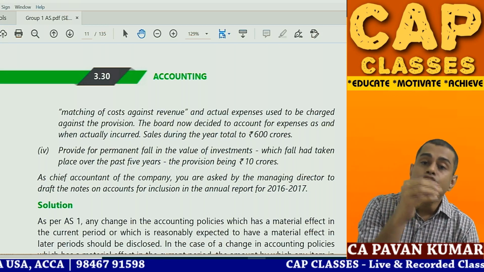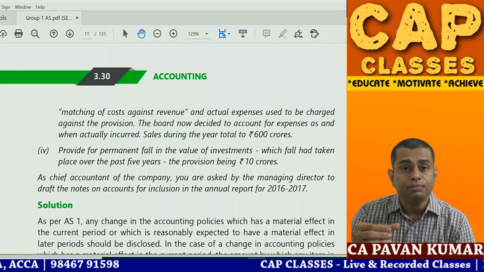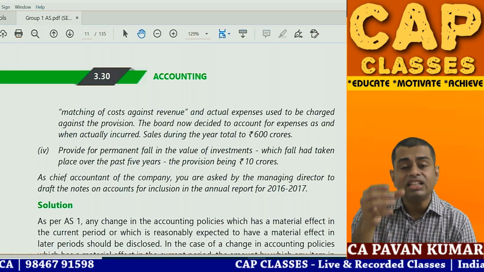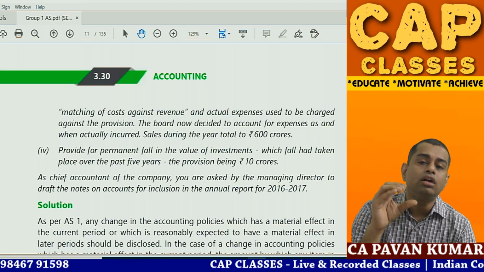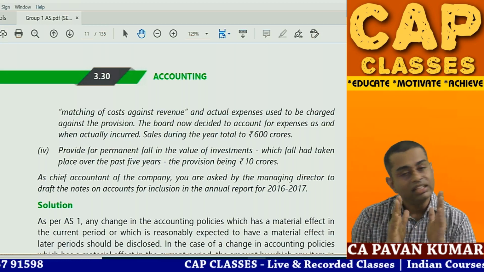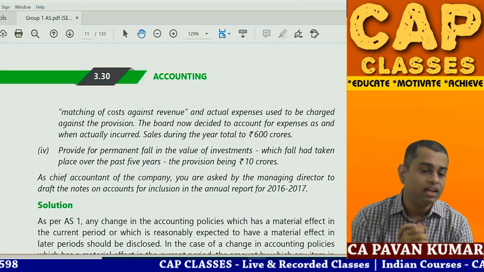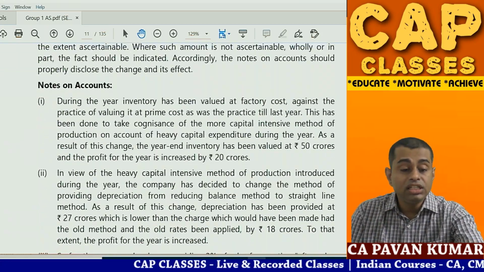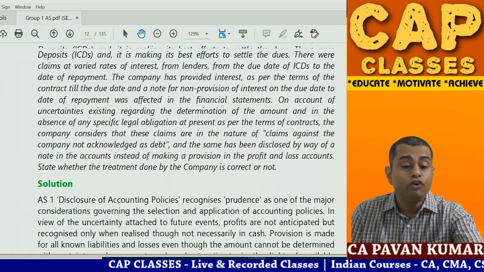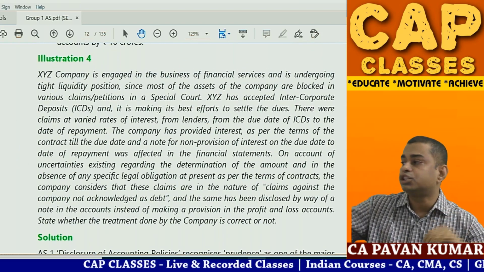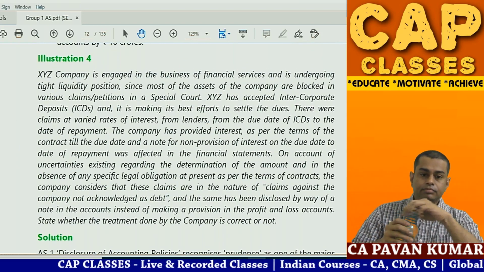How to write? During the financial year, the company recognized a decrease in the value of long-term investments, 10 crore rupees. This is as per accounting standard 13. That's it. So this is the third question. And then the fourth question. This is a very interesting question. Okay, read the question once.